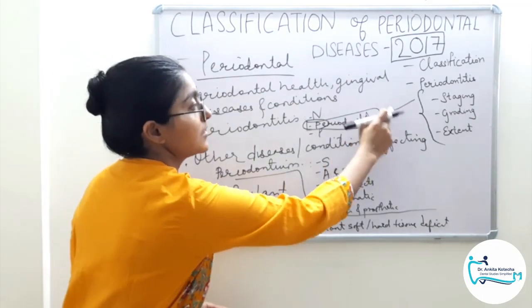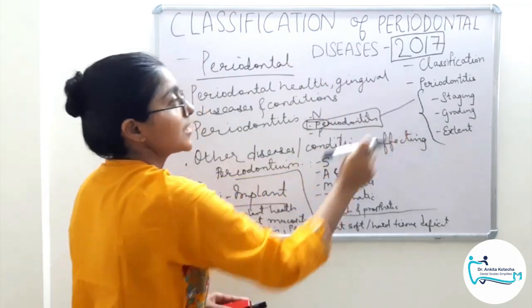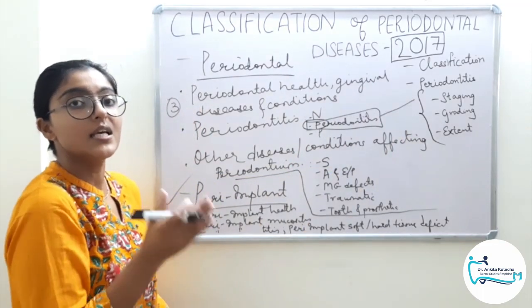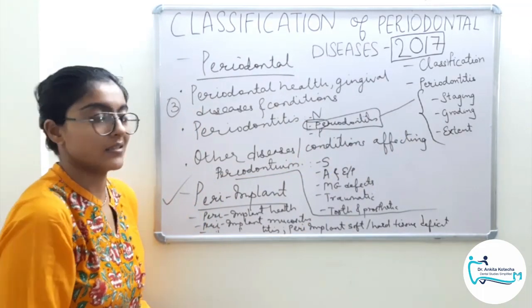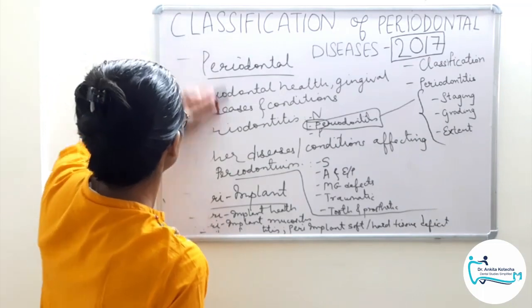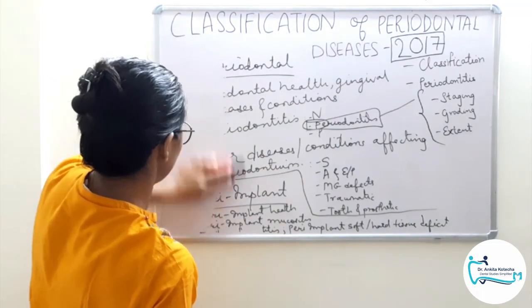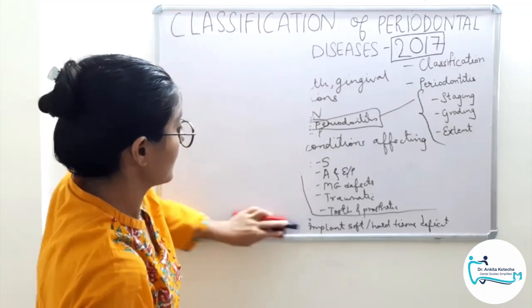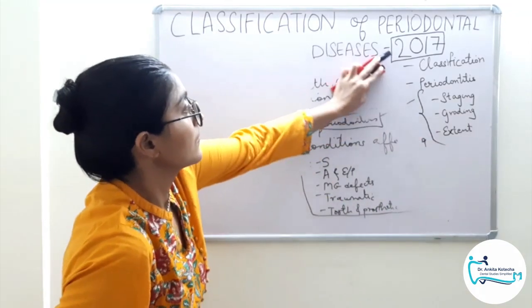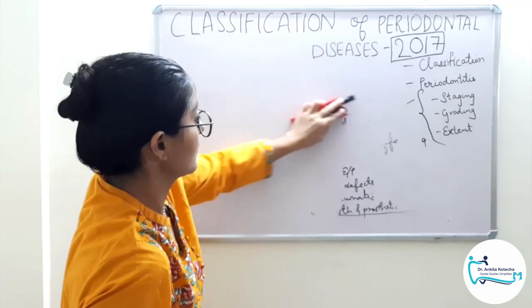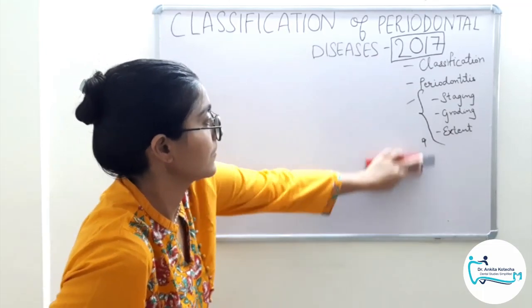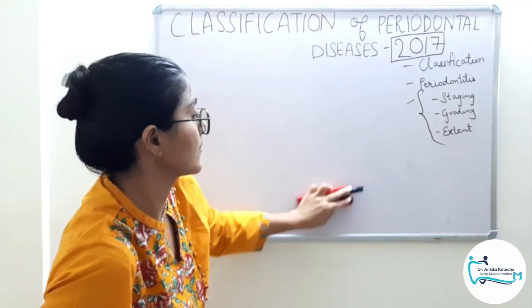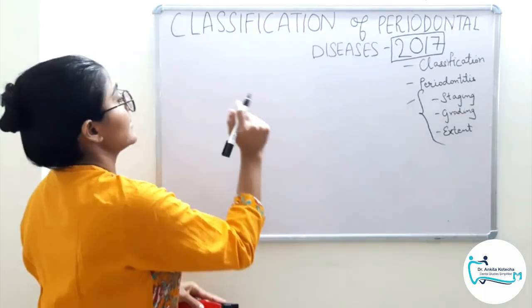Now we will discuss the talk of the town, that is classification of periodontitis based on staging, grading and extent. So first we will discuss staging.